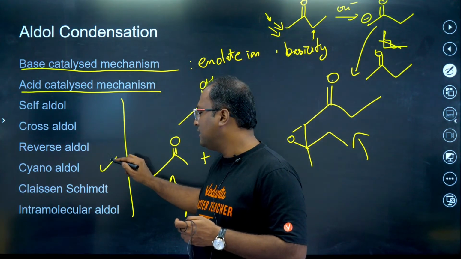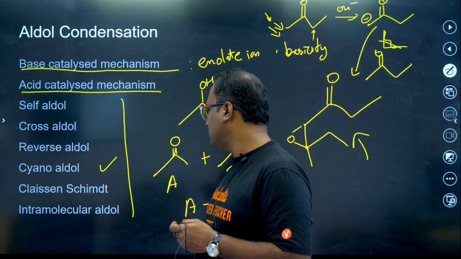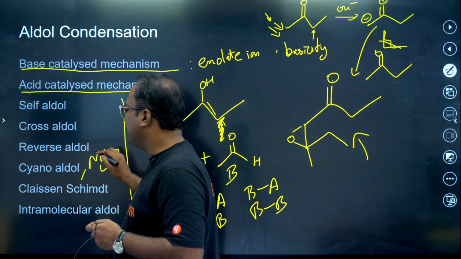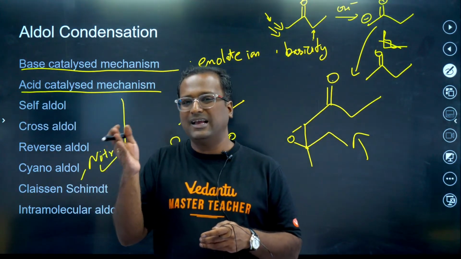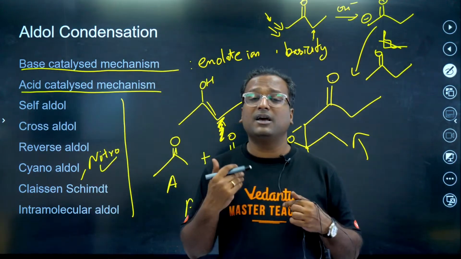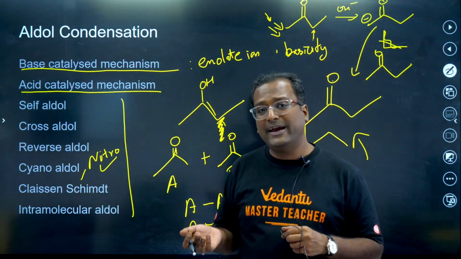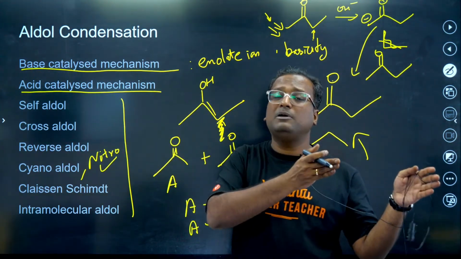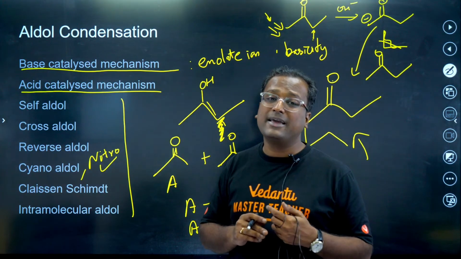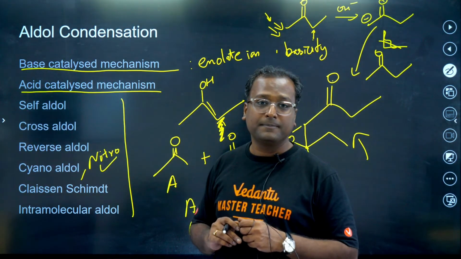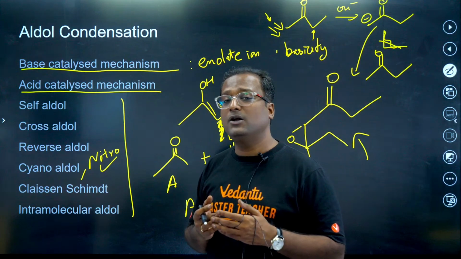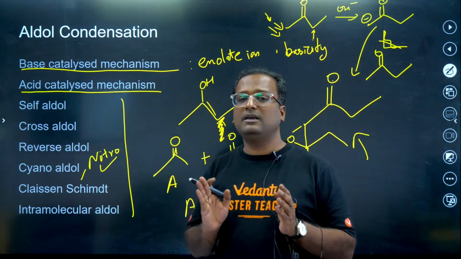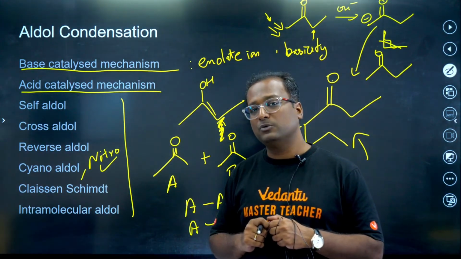Cyanoaldol and nitroaldol kahan gaya? I missed nitroaldol. Okay. Cyanoaldol and nitroaldol. Just like aldehyde ka alpha position or carbonyl ke alpha position se we are taking away the alpha hydrogen, forming enolate. Similarly, cyanide and NO2 are also strong withdrawing groups. Unke alpha position se we can also form anion and take the reaction ahead. So cyano and nitroaldol are a variation of your simple aldol. These are not on carbonyls, these are on cyanide and nitro containing compounds.